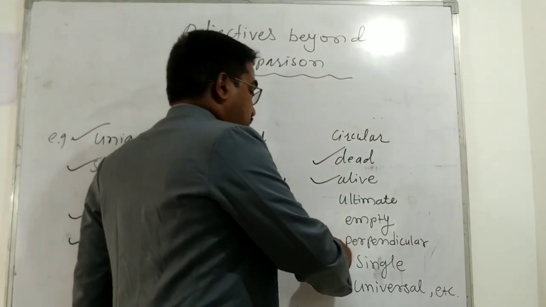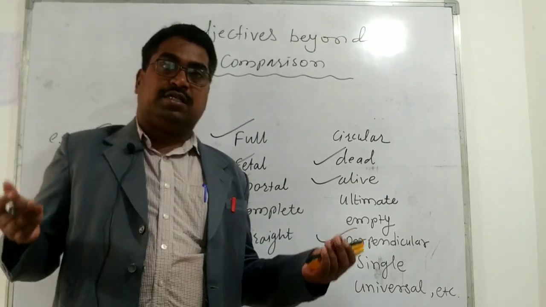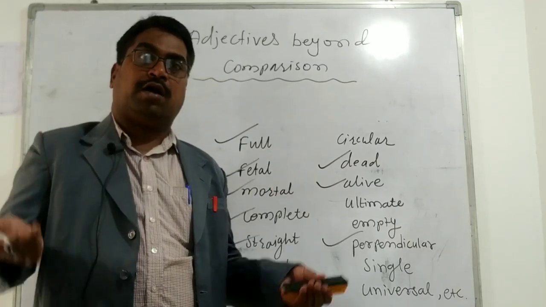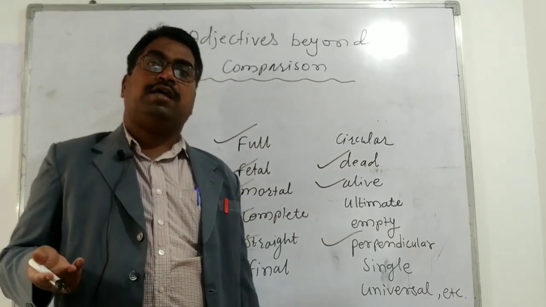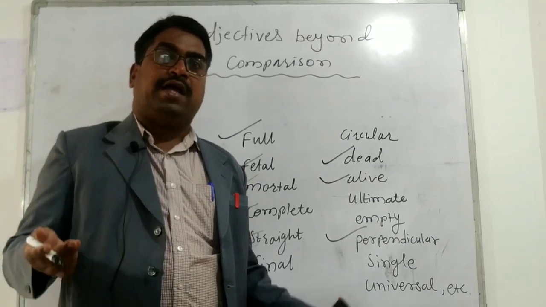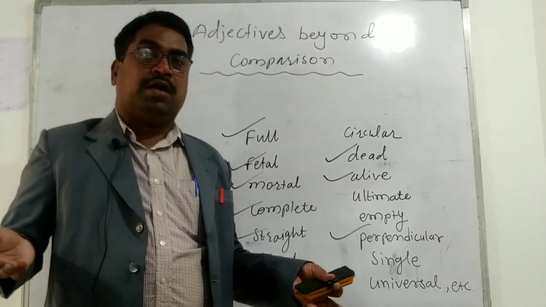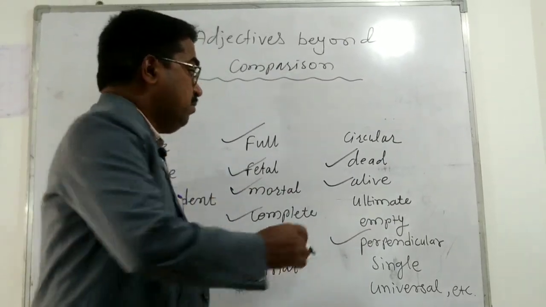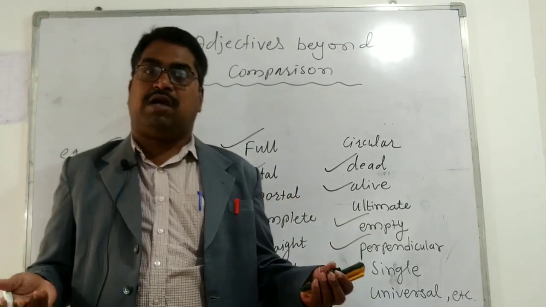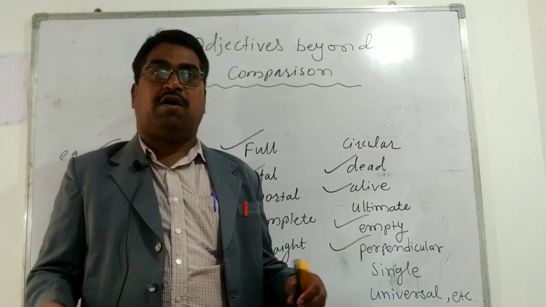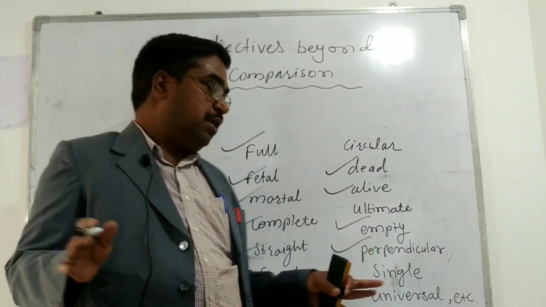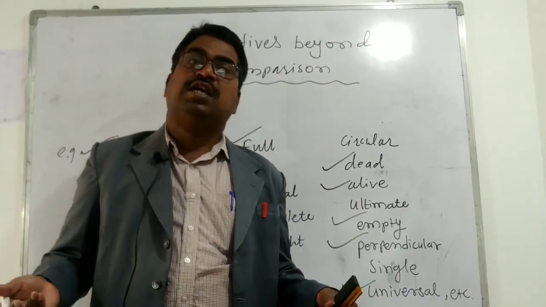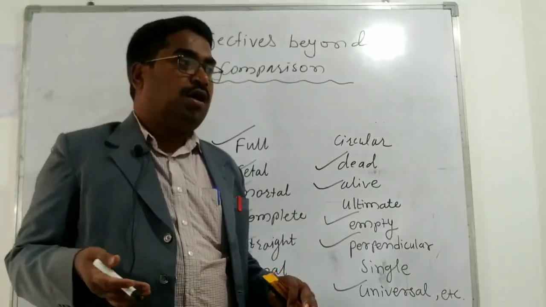Look at the word perpendicular, right? For example, how can 1 line be more perpendicular or less perpendicular than another line, right? A line is either perpendicular or not. It can be only perpendicular. It cannot be more perpendicular or less perpendicular. Correct. Look at the word empty. We can say the pot is empty. We cannot say the pot is less empty or more empty or half empty. It is just empty, right? Look at the word universal. We can say this is a universal truth. We cannot say this is less universal or more universal.